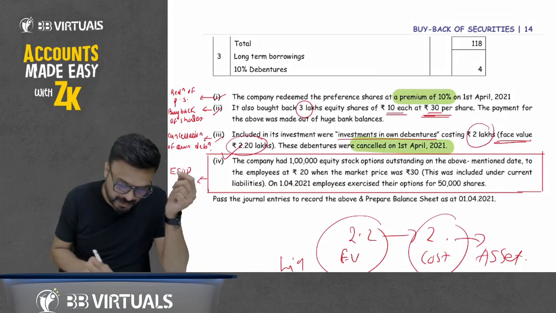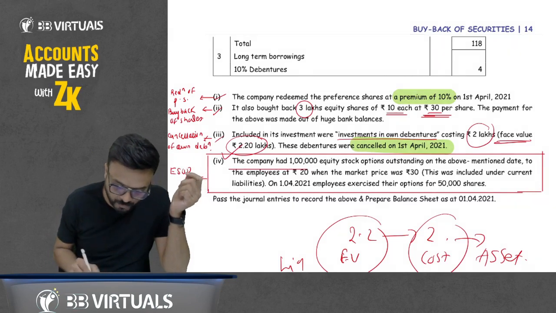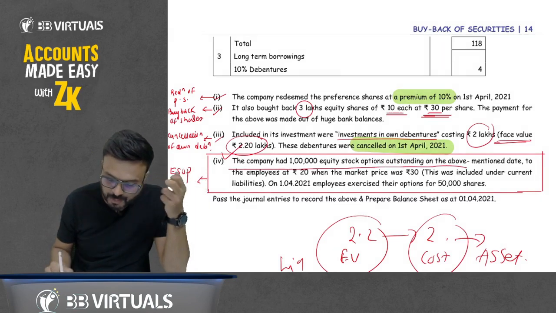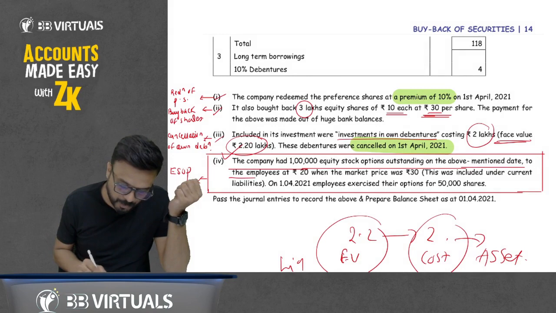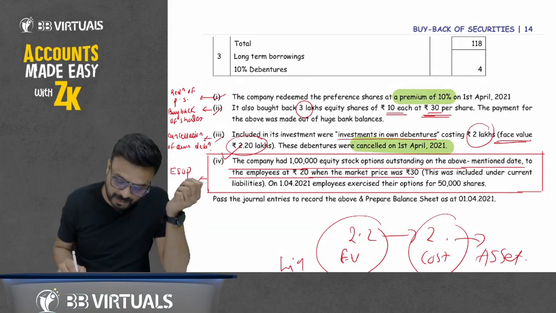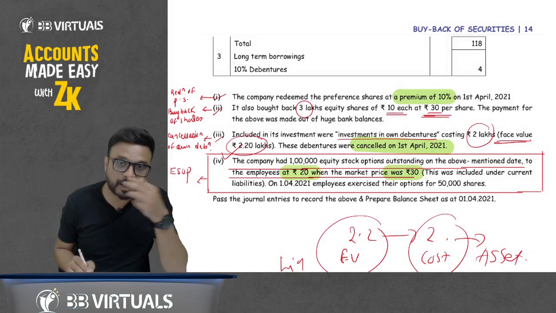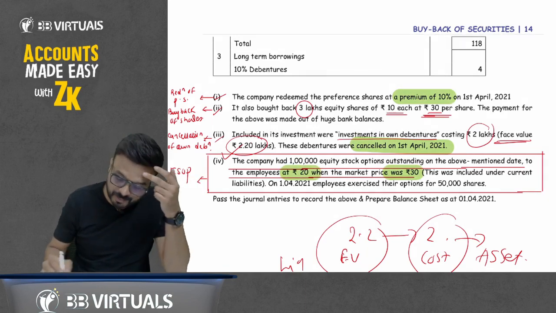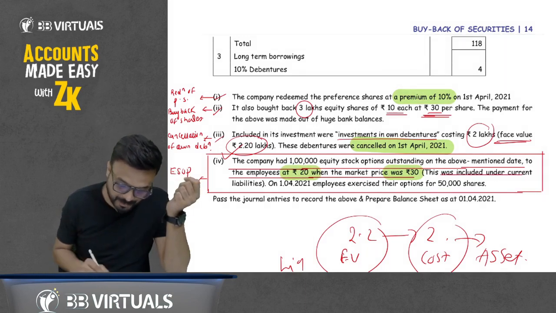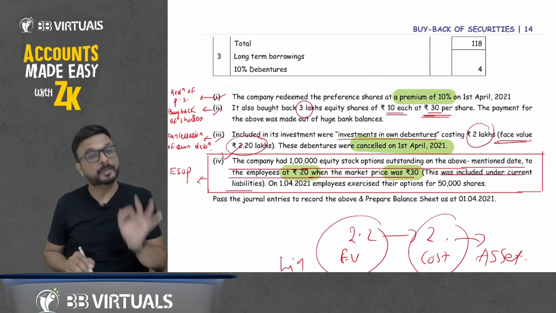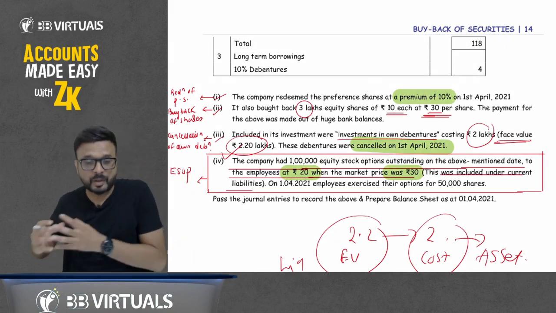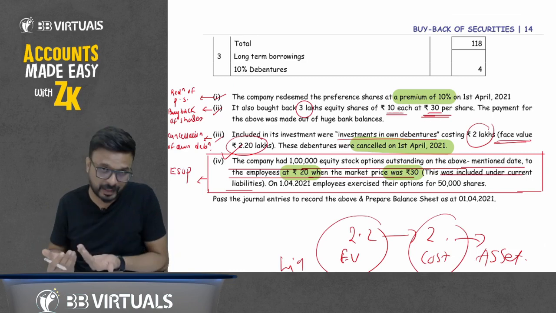The company had 1 lakh equity stock options outstanding on the above mentioned date, offered to the employees at rupees 20 when the market price is rupees 30. So how much is the market price? 30. I am offering them at rupees 20. But this was included under current liability. Now remember one thing. It is mentioned in the question that this ESOP outstanding is reflected under current liability.